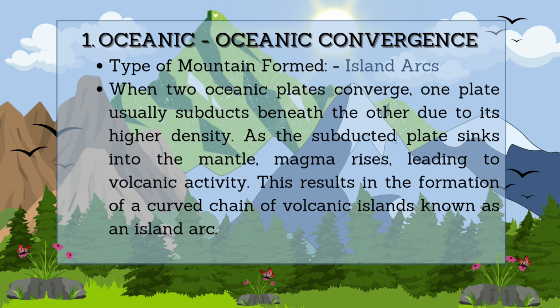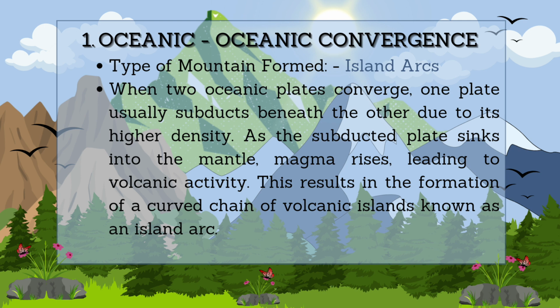First is the oceanic-oceanic convergence. In the oceanic-oceanic convergence, island arcs are the type of mountain that can be formed. When we talk about oceanic-oceanic convergence, it is when two oceanic plates converge. One plate usually subducts beneath the other due to its density. The older one is subducted under the younger one because the older one is denser.